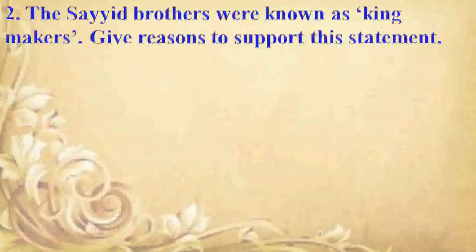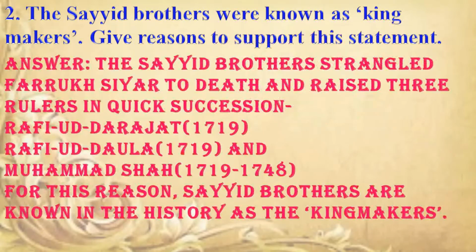Next question. The Sayyid brothers were known as kingmakers. Give reason to support this statement. Answer is the Sayyid brothers strangled Farrukh Siyar to death and raised 3 rulers in quick succession: Rafi-ud-Darajat, Rafi-ud-Daulah, Muhammad Shah. For this reason, Sayyid brothers are known in history as the kingmakers.